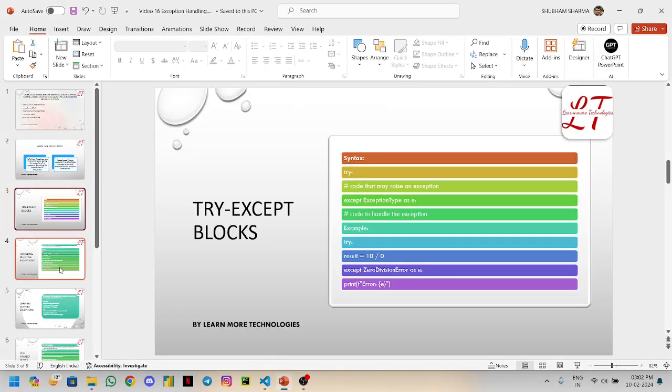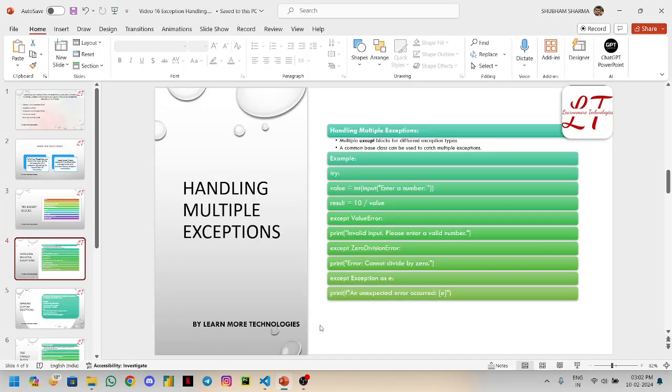Now let's move on to the next thing, that is handling multiple exceptions. Multiple except blocks can be used for different exception types, and a common base class can be used to catch multiple exceptions. So what it says is that you can handle multiple exceptions in a single program, or different types of exceptions, like value error, zero division error. So you can handle multiple exceptions at a single time.